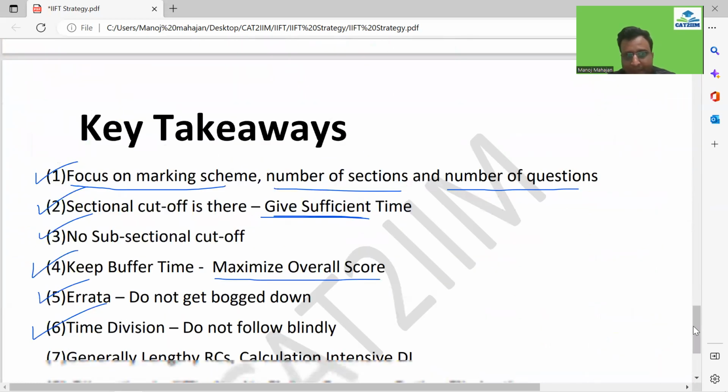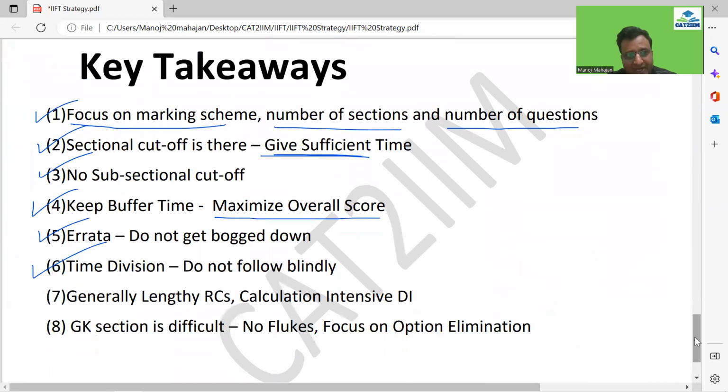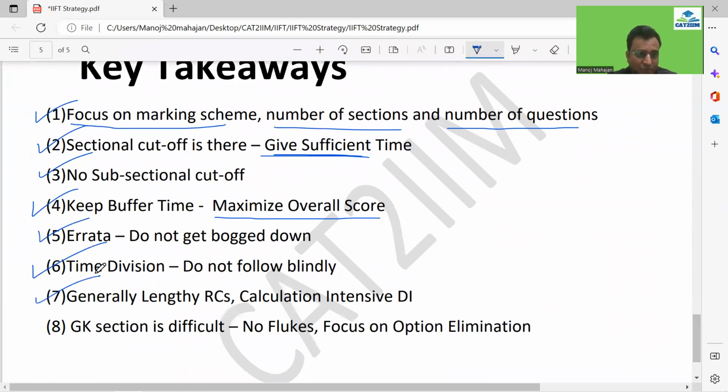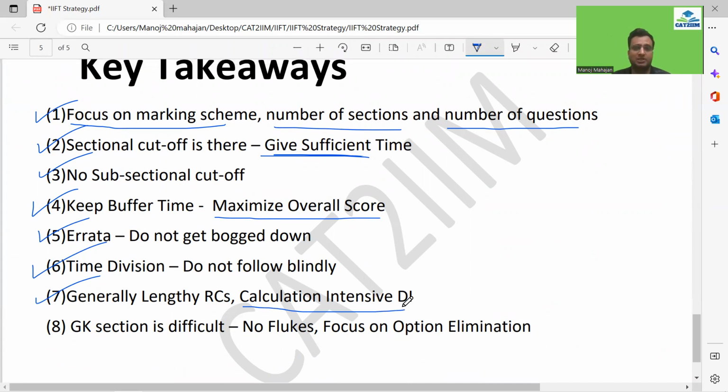and that's what you have to judge in the paper also, right? The last 2 points, guys: generally the lengthy RCs you have, and calculation intensive DI generally you have. But if I look at last year's DI, the DI was doable, it was not that calculation intensive, so don't go with a fixed mindset, guys.